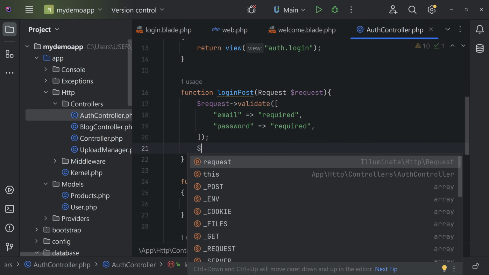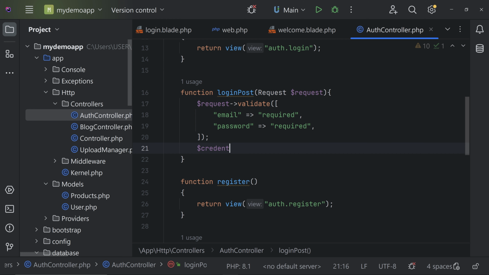Dollar credentials. Okay, so we are going to receive only email and password. So we are going to select email and password from the request. So for that, we can call request only and then specify the key names: email, comma, and password.